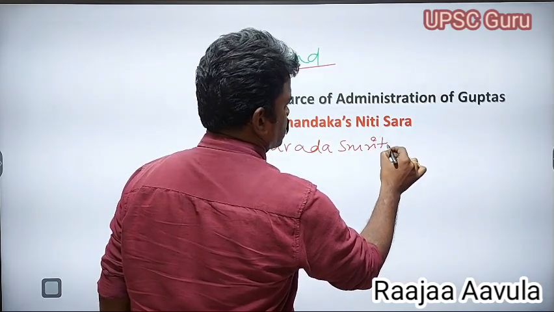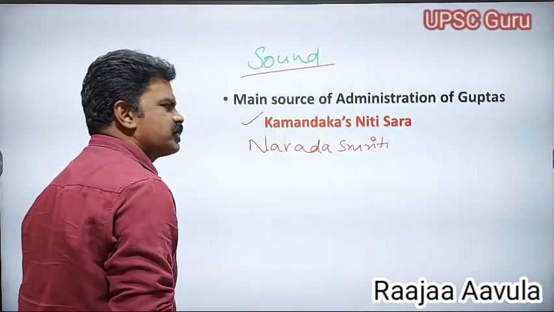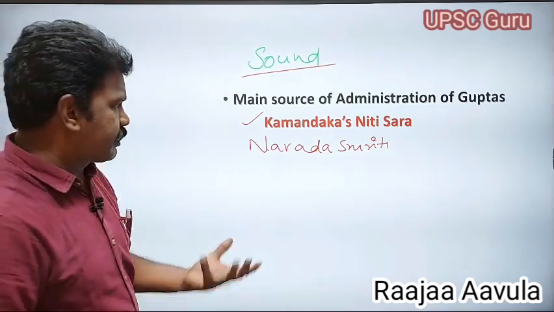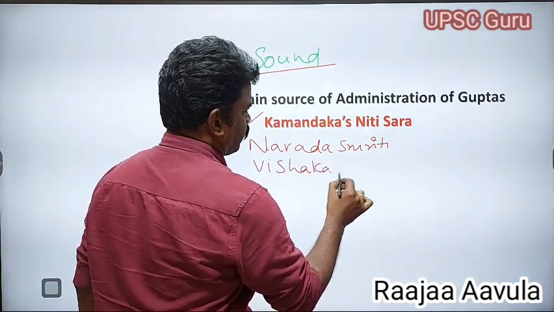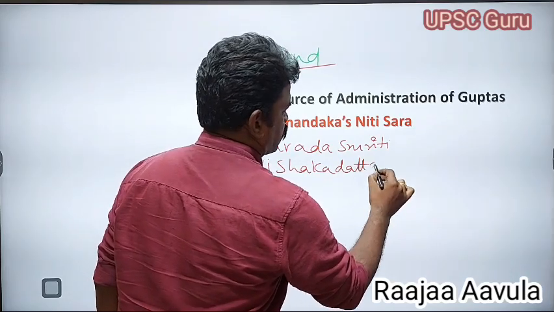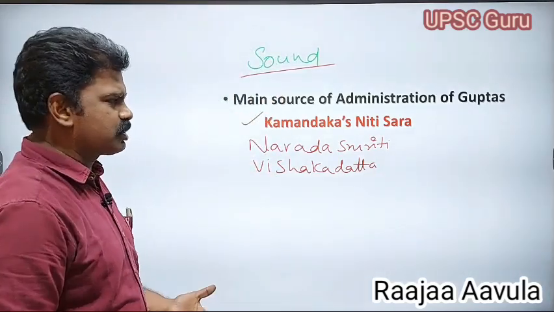It also speaks about the Gupta's administration, and other books like Visakadatta's Mudra Rakshasam and Kalidasa's works.